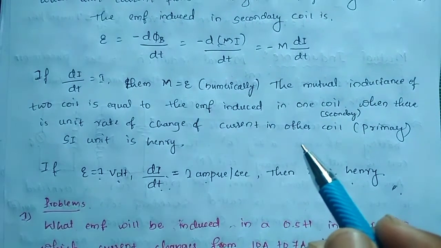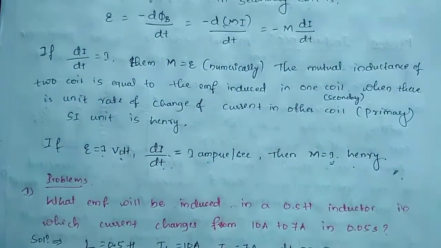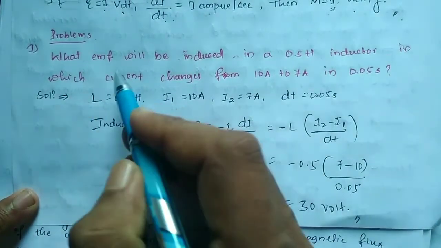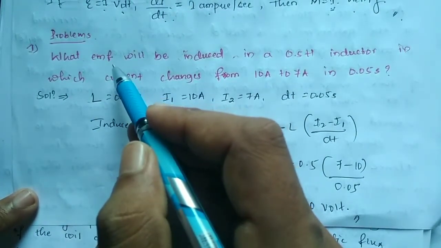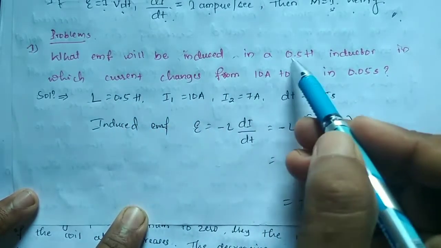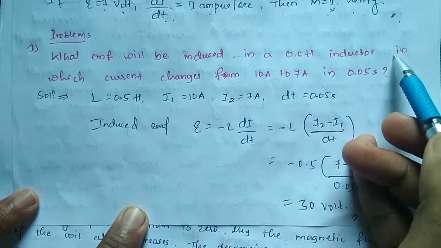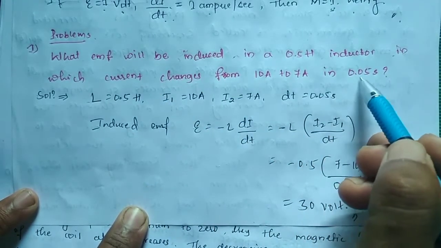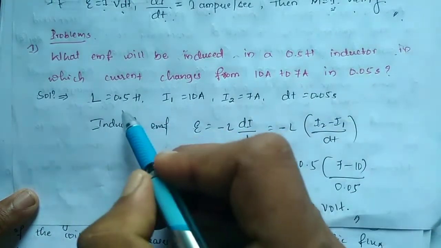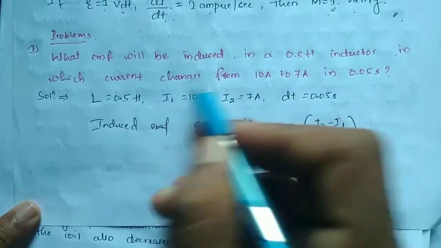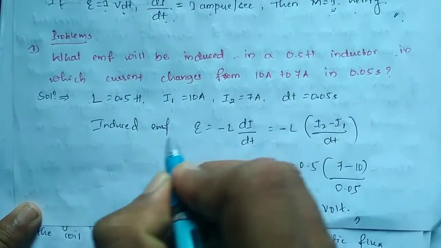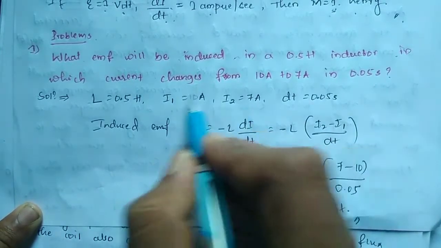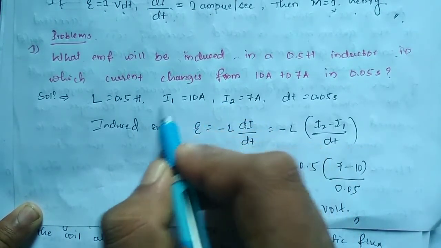Okay, and next we have to discuss one problem on self inductance. So here the problem is: what EMF will be induced in a 0.5 Henry inductor in which the current changes from 10 ampere to 7 ampere in 0.05 second? So in a coil, how much EMF is induced, that EMF you have to find out here.